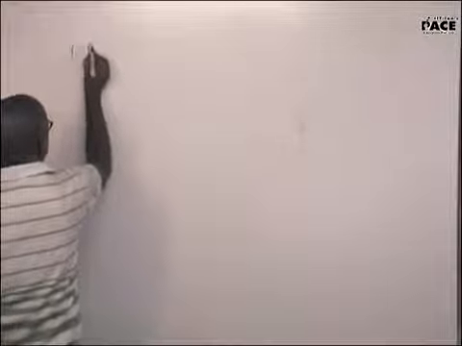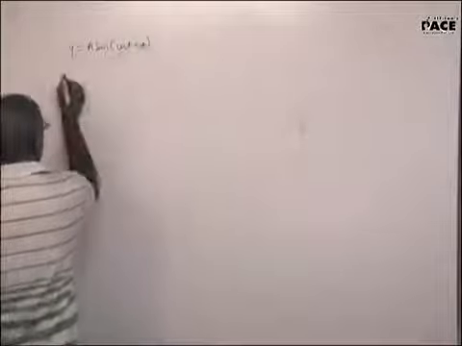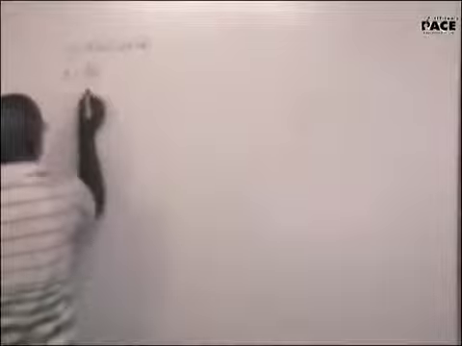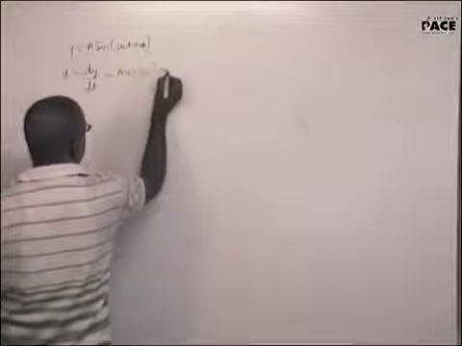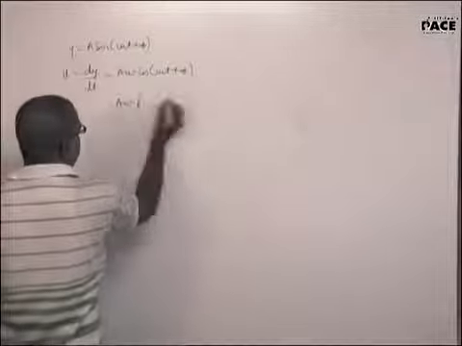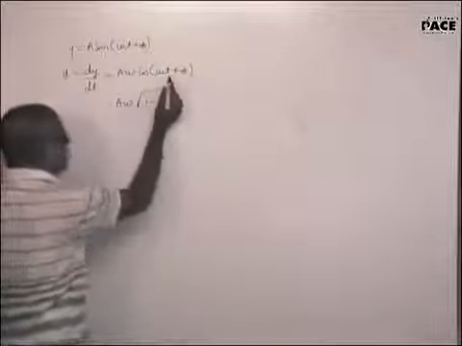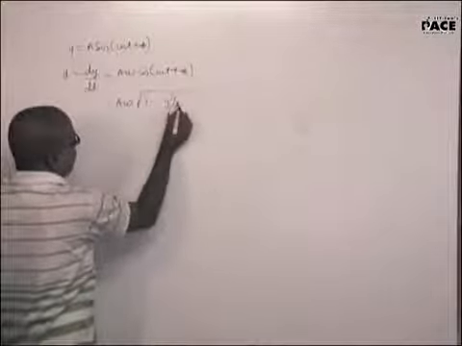Y is equal to A sin omega t plus phi. Velocity will be dy by dt. This will be A omega cos omega t plus phi. This can be written as A omega root over of 1 minus sin square omega t plus phi.